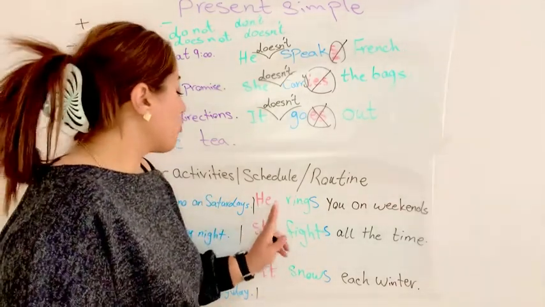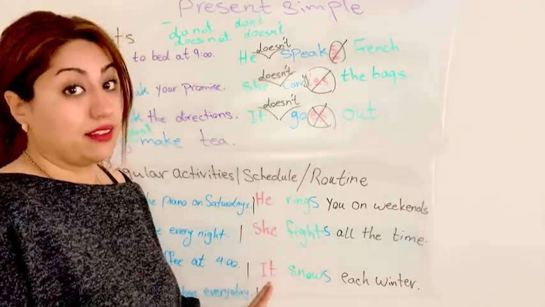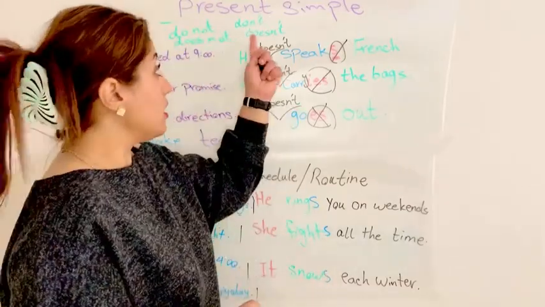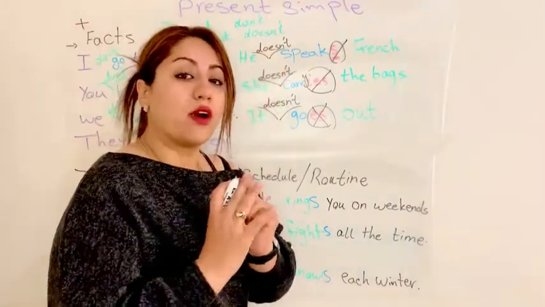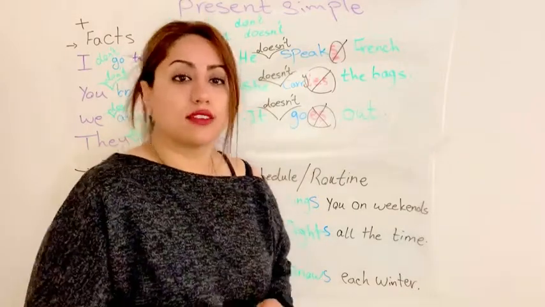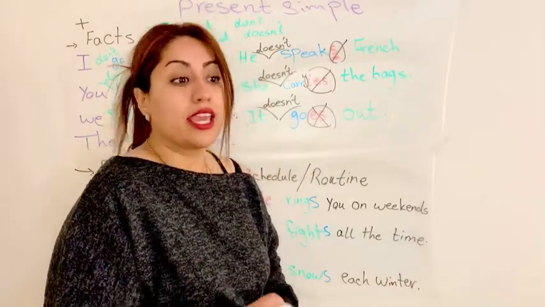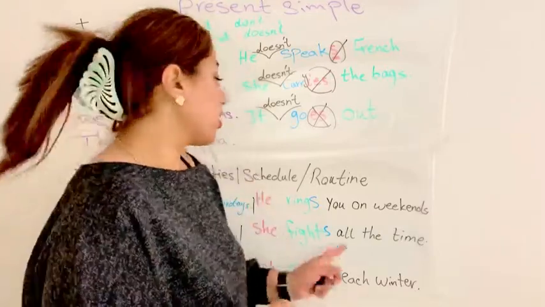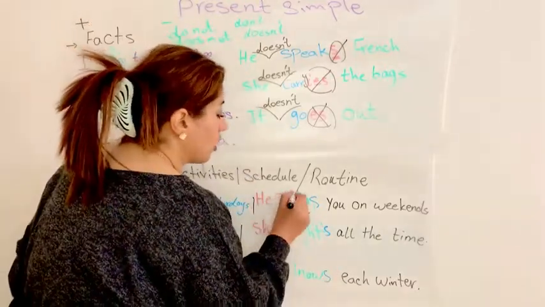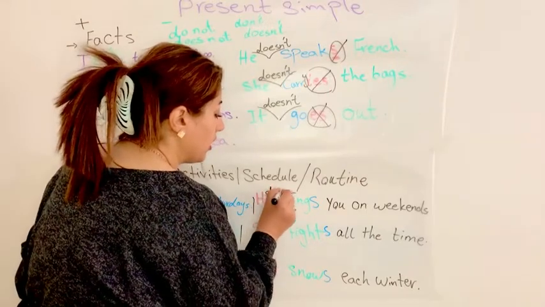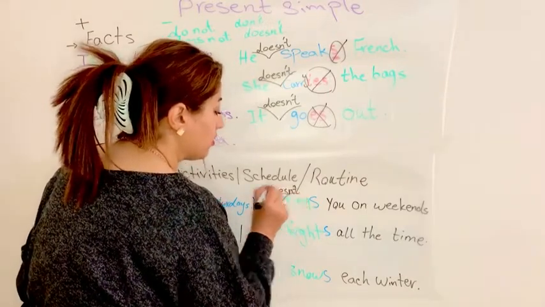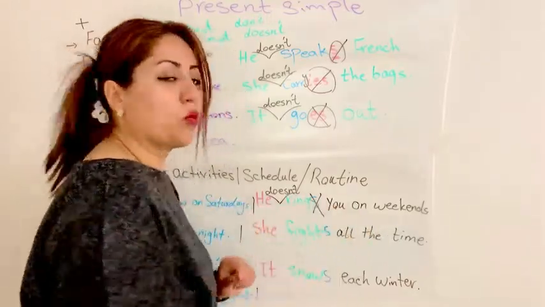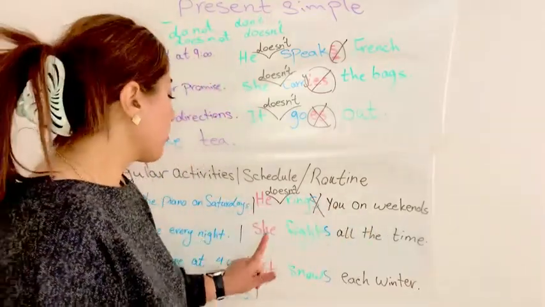Now here, for he, she, and it, we have S for each verb to show the present simple form. Now in negative, we use does not or doesn't. And we don't need S at the end of the verb anymore. So we use doesn't. He doesn't ring you on weekends. No S.